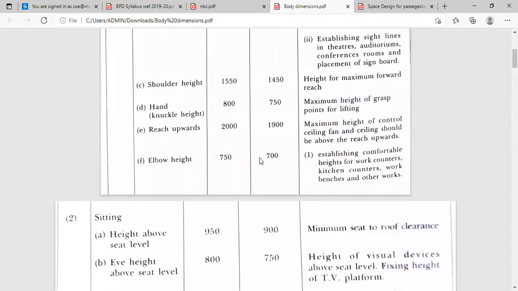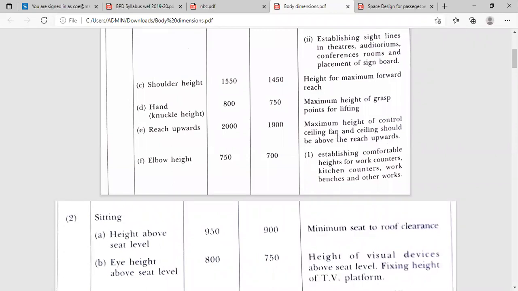Then after that, reach upward. It is 2000 mm for an average man, and 1900 mm for women. So the maximum height of a control, ceiling fan and ceiling should be above the reach upward.